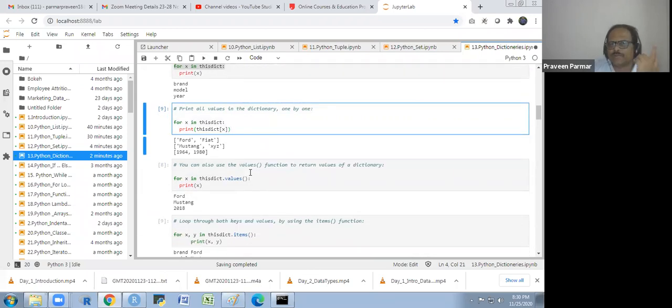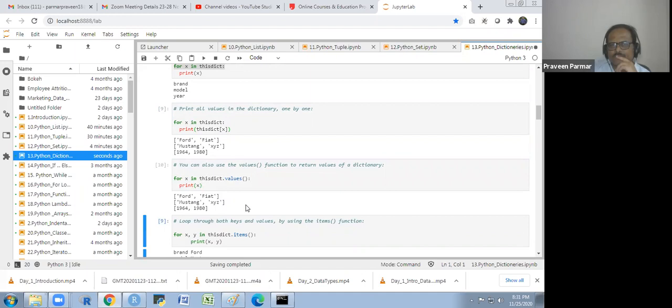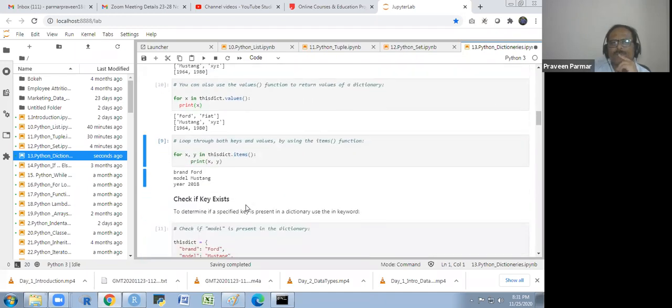You can also use the values function to return the values of the dictionary. For X in this dict dot values, in the for loop, print X. So you will get the list again here. And to loop through both keys and values, the key you also require and the values you also require, you use X and Y in this dict dot items, and print X, Y both. So you will see here we get both items. Okay, so in this way.